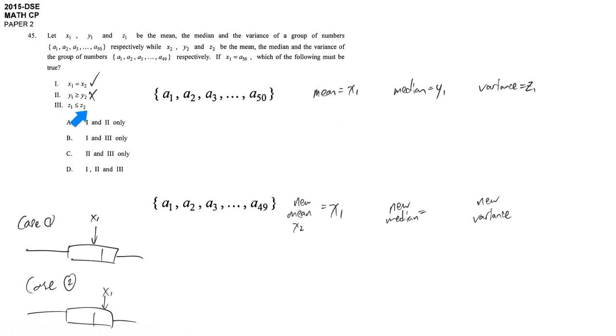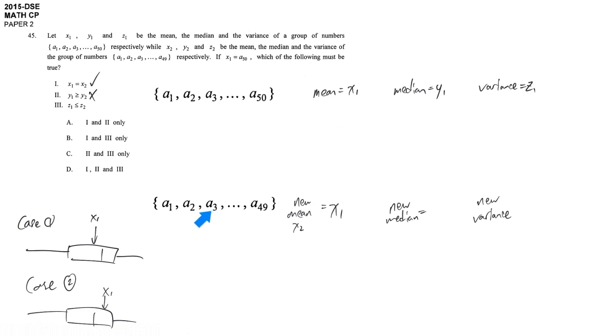Finally, it's about the variance. Don't forget the variance and SD. Both are measures of variation. So if the data spread wider, then the variance should be larger. If the data are more concentrated around the mean, then it is a smaller variance. So the key point is we remove some data exactly at the mean.